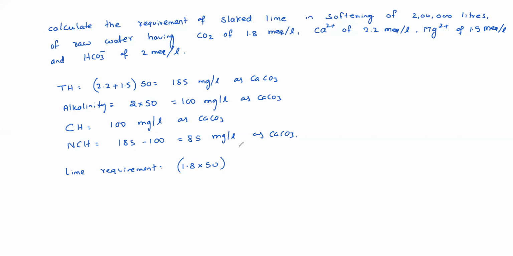For quick lime, 56 by 100, plus CO2, then carbonate hardness 100, into 56 by 100, plus magnesium hardness, magnesium 1.5 into 50 mg per liter as CaCO3, into 56 by 100.